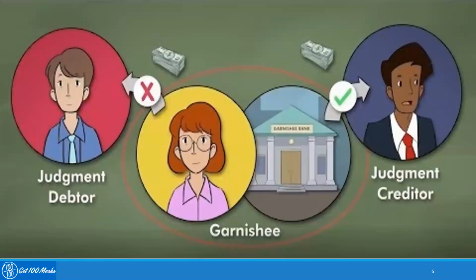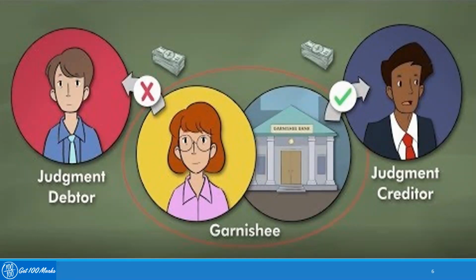I can explain this using a very simple example. Suppose the judgment debtor, shown in the picture, owes some amount, say 4 lakh rupees, to the judgment creditor. Suppose the debtor in this case is John and the judgment creditor is Jacob.